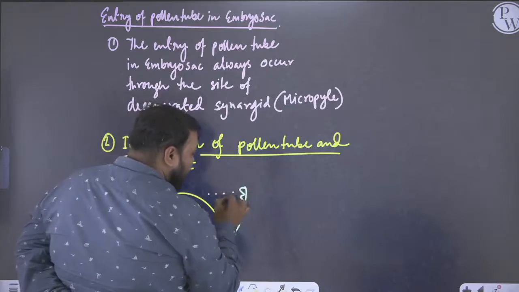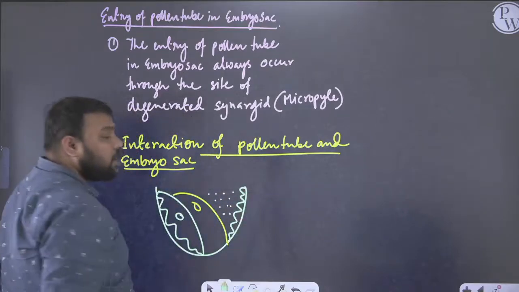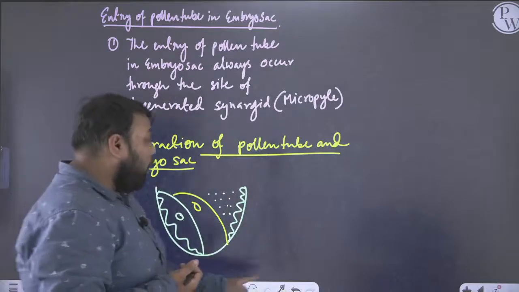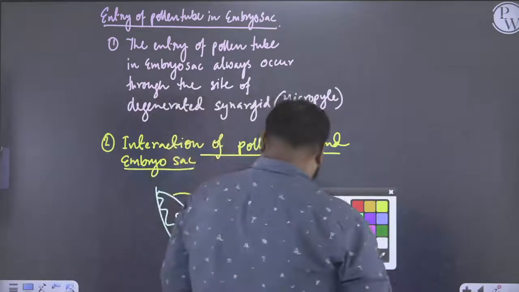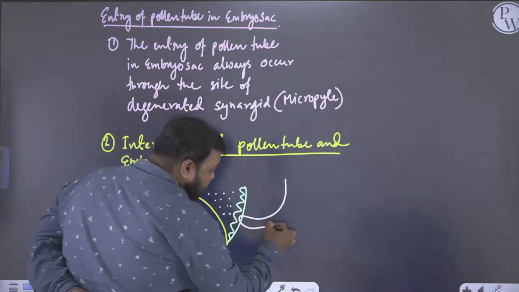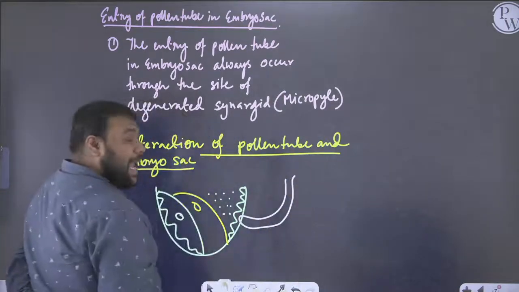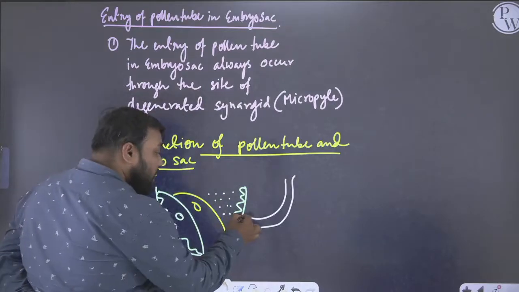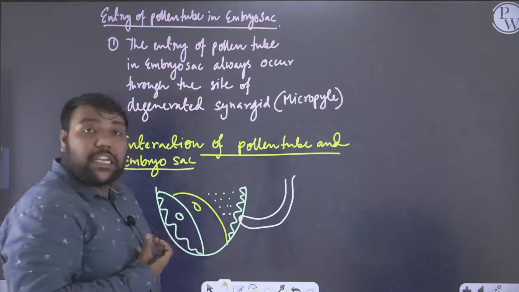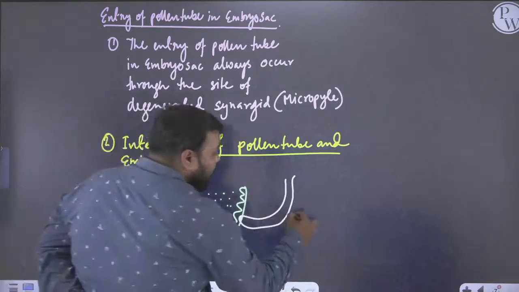And here you have the remains of the degenerated synergids available. Now what we see is that the pollen tube will come and interact in this region of this filiform apparatus of the degenerated synergids. So this is the pollen tube.